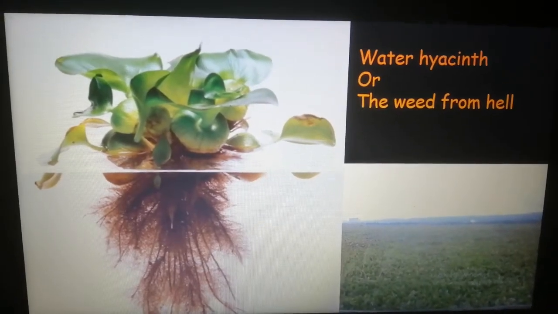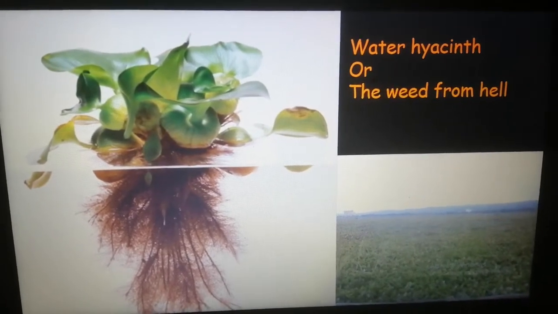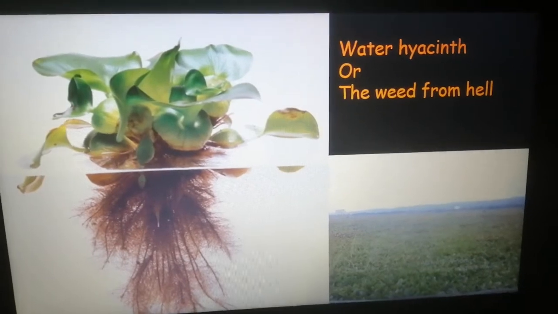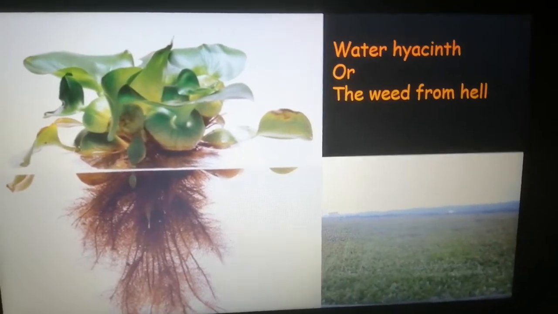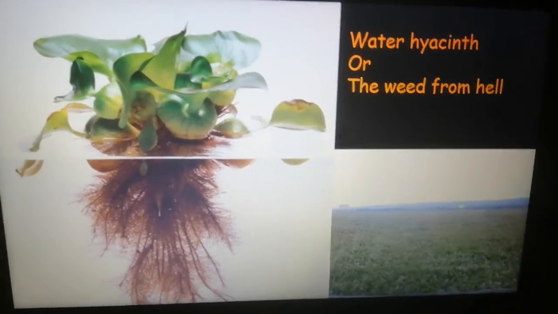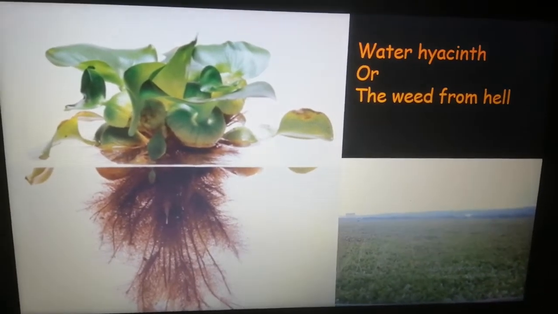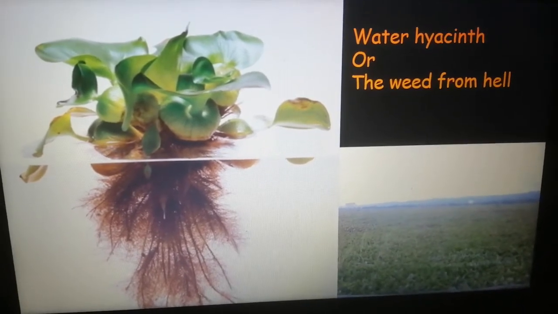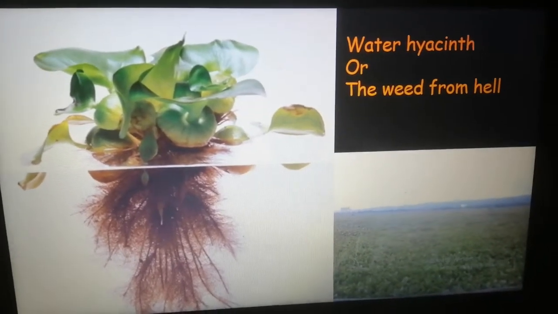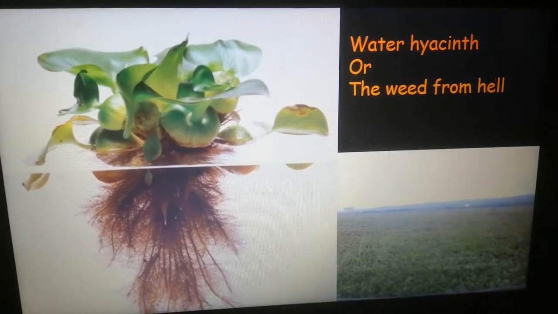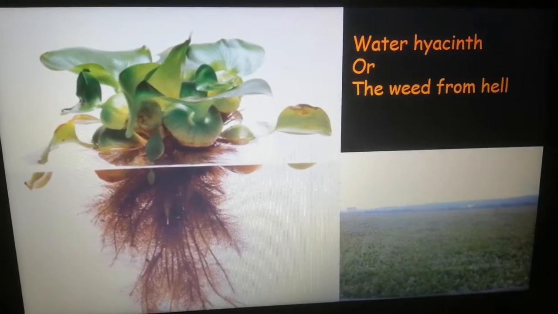Another example of floating plants is water hyacinth, also known as the weed from hell. Now, why is it known as the weed from hell? Because it is such a notorious plant that it multiplies very quickly. Soon from 1 to 2 plants are able to cover an entire surface of a water body.